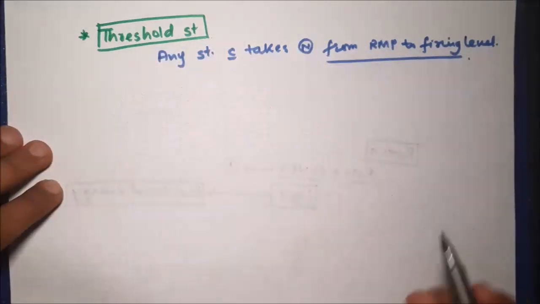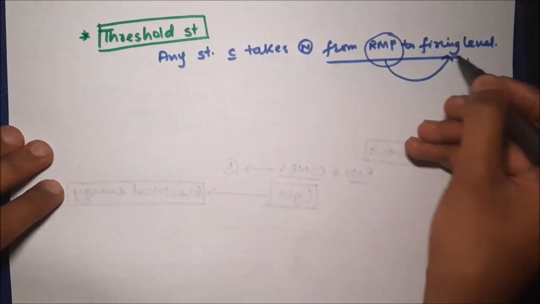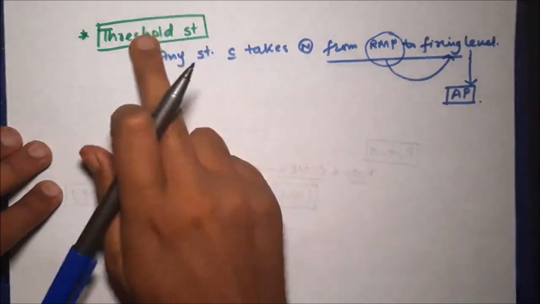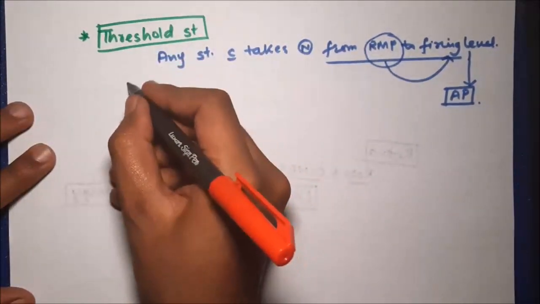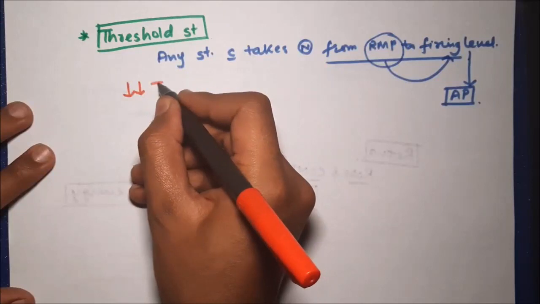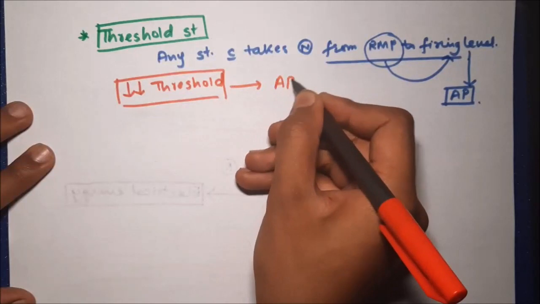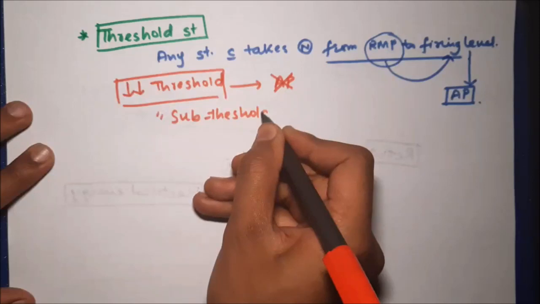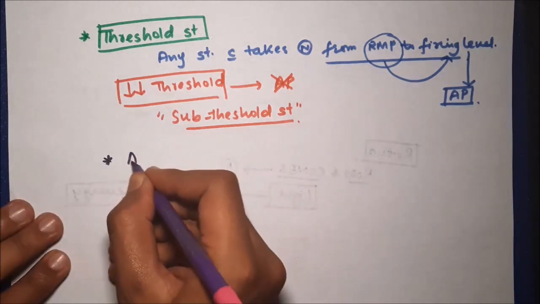When this stimulus is given, only then can the membrane potential rise from resting membrane potential to a particular level which is called the firing level. And from the firing level, the action potential will automatically be generated by a positive feedback mechanism. Any stimulus which has intensity less than the threshold stimulus will not be able to produce an action potential, and these stimuli are called sub-threshold stimuli. Such a stimulus, which is not able to produce an action potential because its intensity is less than the threshold stimulus, is called a sub-threshold stimulus.